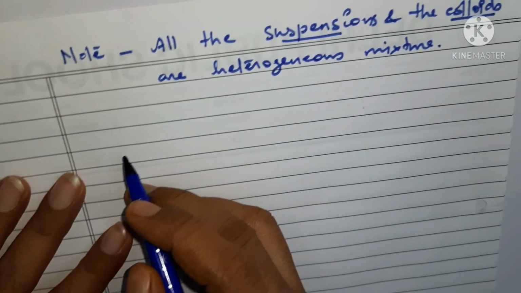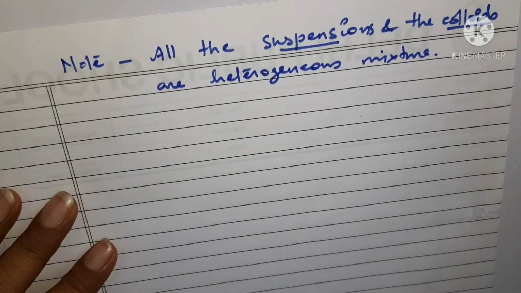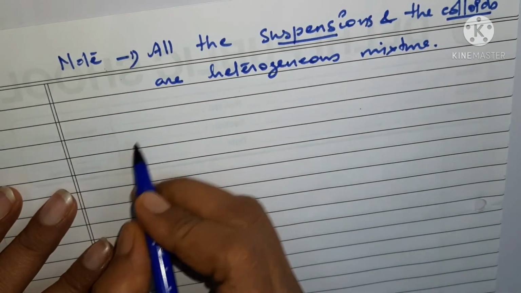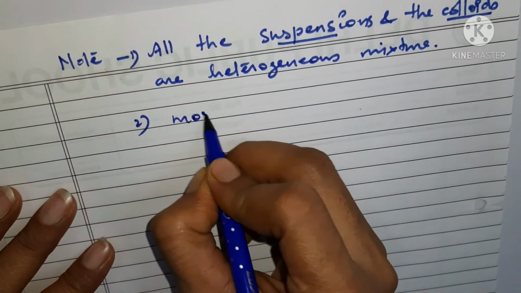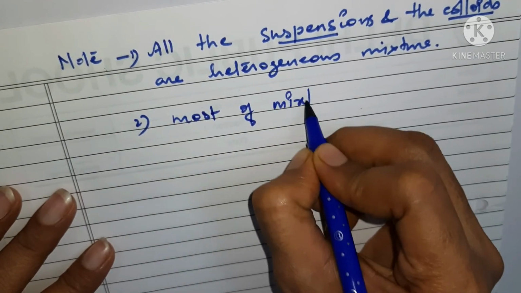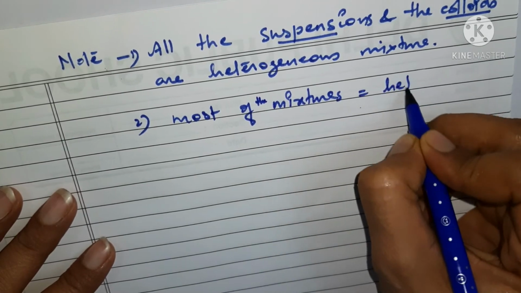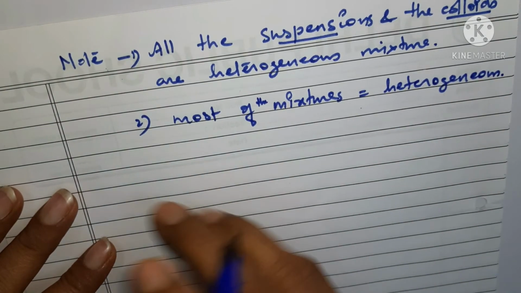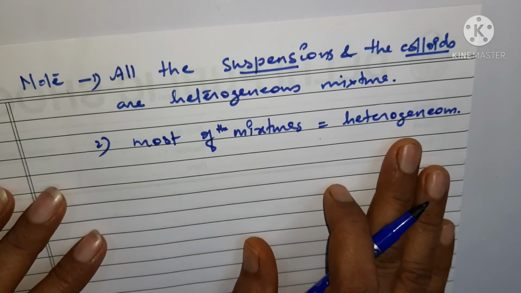So we can take another example also. There are many more examples, but before that, let us have one more note that you have to keep in your mind. Most of the mixtures you see around you are of the heterogeneous type only. Okay, most of the mixtures we see around us are heterogeneous.